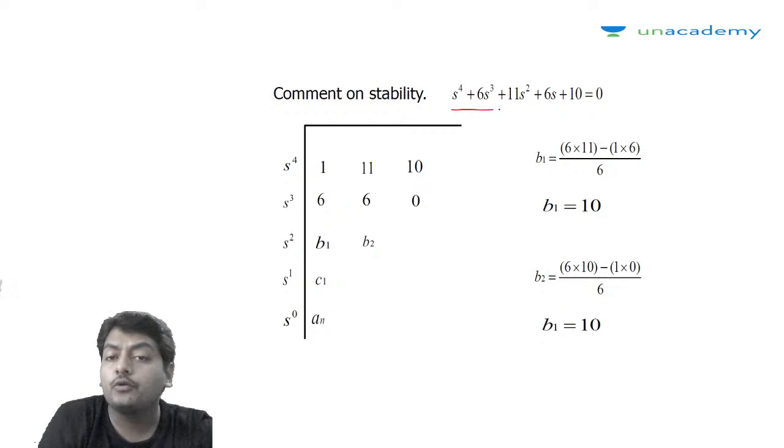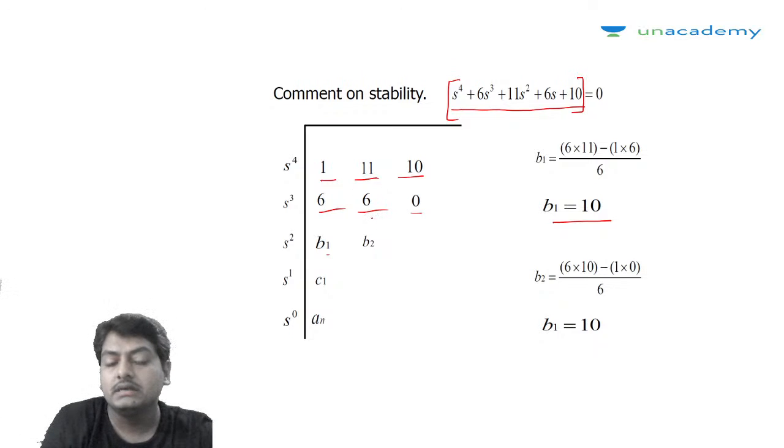s to the power 4 plus 6s cube plus 11s square plus 6s plus 10. This is our equation. Now 1, 11, 10, then 6, 6, 0, then B1, B2, C1, and so on. B1 is computed as 6 into 11 minus 6, that is 66 minus 6, divided by 6, which is going to become 10. And B2 is 6 into 10 minus 1 into 0 divided by 6, that is also 10. So B1 and B2 both are 10, right?